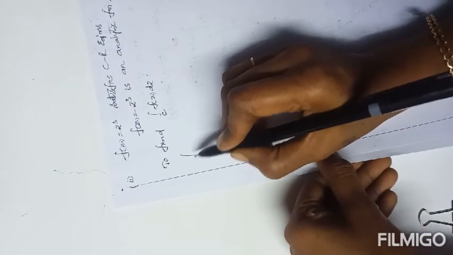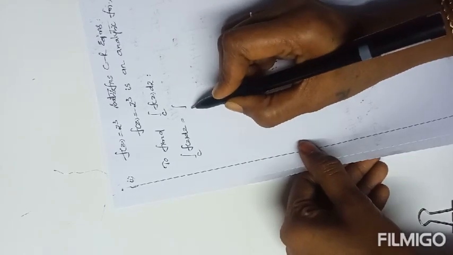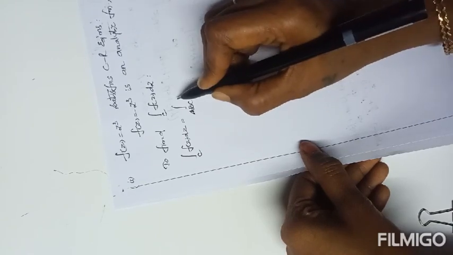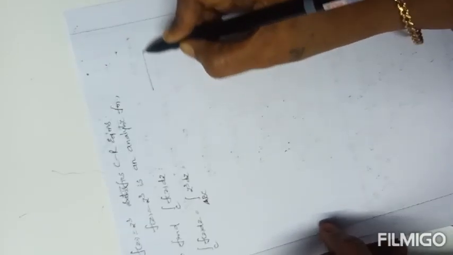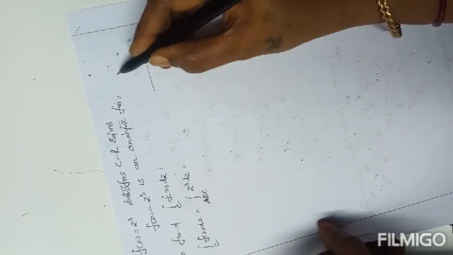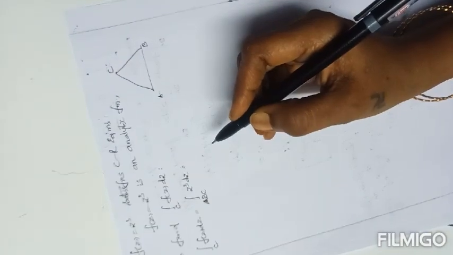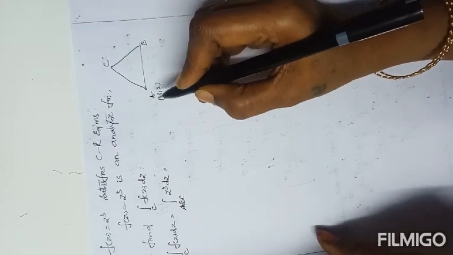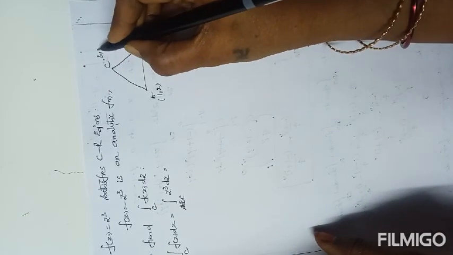First, the integral over C of f of z dz, where C is a triangle ABC. f of z is z cube. Here the vertices are given. According to the question, the vertices of the triangle A, B, C are (1, 2), (1, 4), and (3, 2).